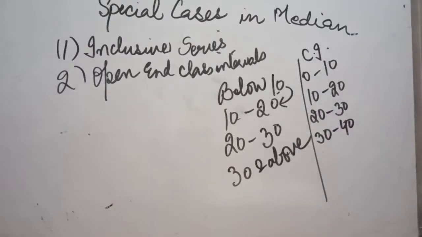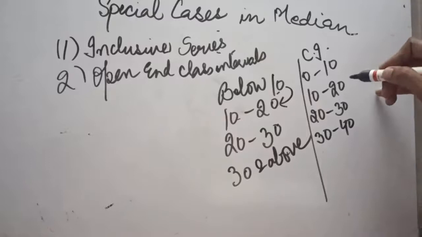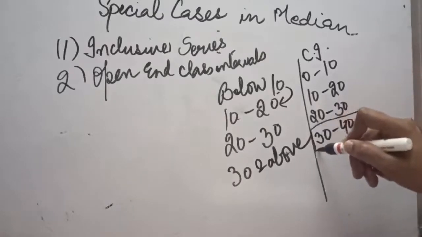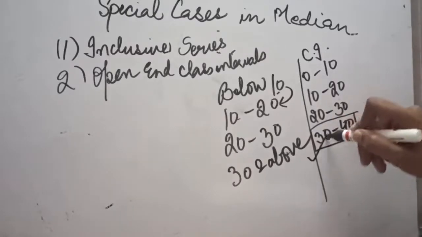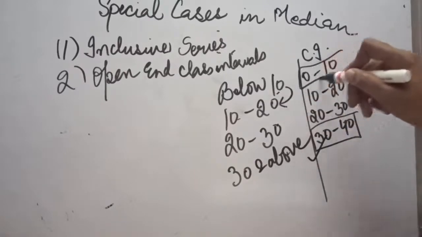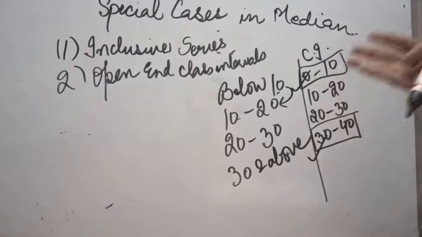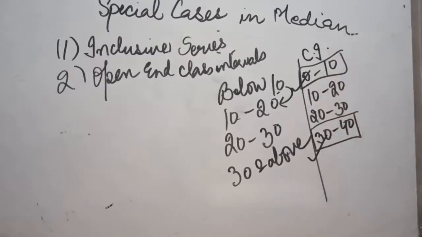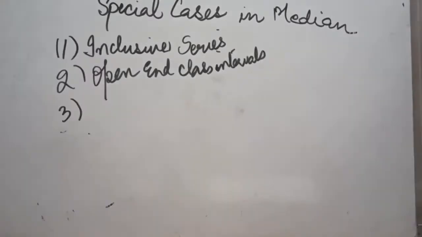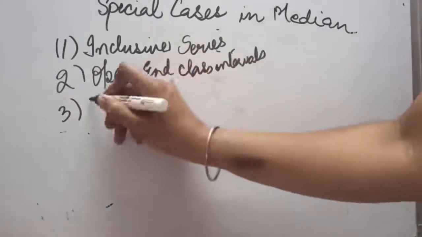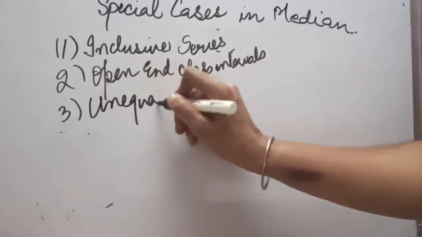So in case of calculation of median, we have to convert the open-end intervals into closed-end intervals, because if we say that median lies in this class interval, we always require the lower limit here. Here also we may require the lower limit if median lies here. So at least the lower limit is required for all the class intervals. So it is very much easier to convert the open-ended class interval into normal class intervals. Now the third special case can be when the class intervals are unequal.